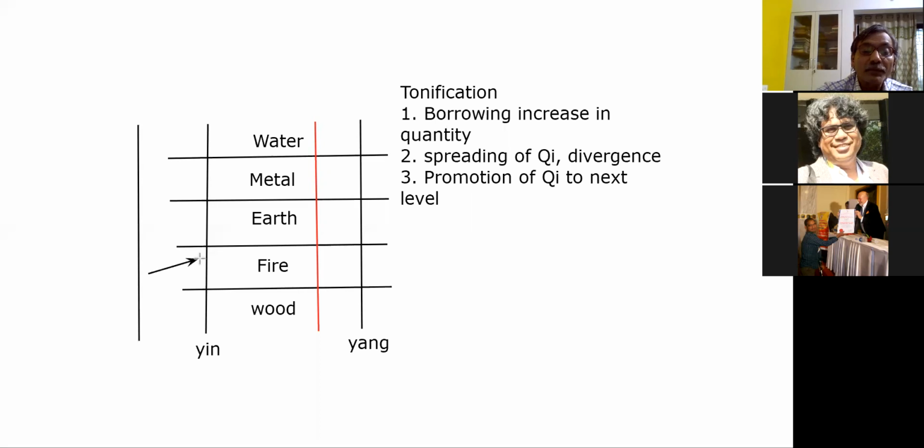So borrowing can be from mother to son, right? Borrowing can be from mother to son, or the borrowing can also be from organ to meridian. That will also be known as tonification.